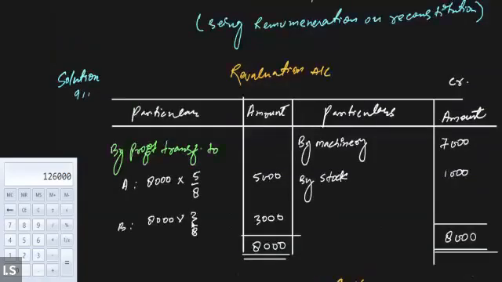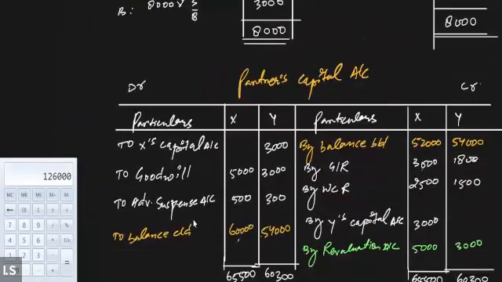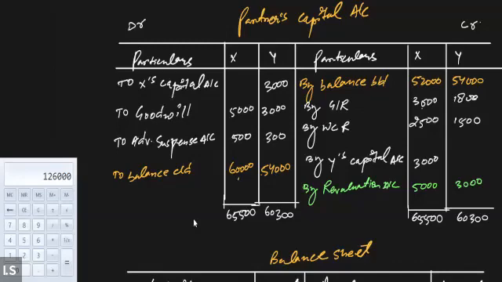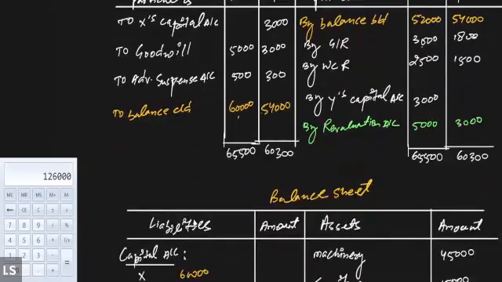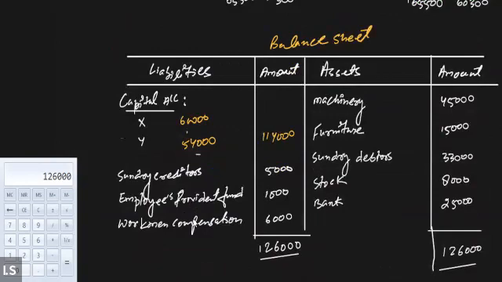Okay, next, partners' capital account. Okay. Then balance sheet. Done? Okay, done, sir. Thank you.